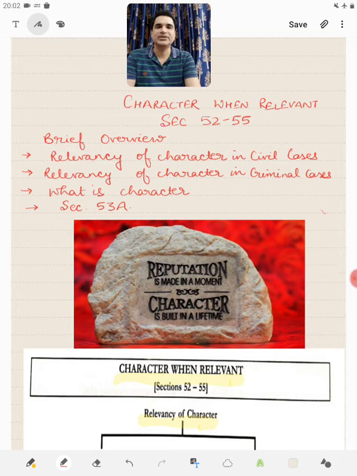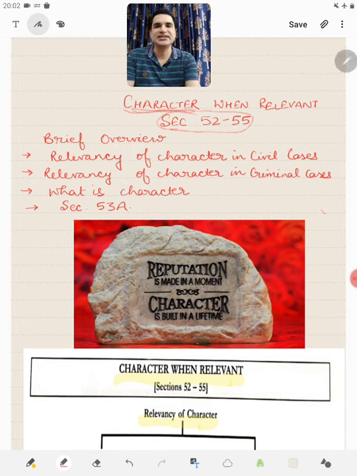Today we are going to discuss from section 52 to section 55, which deals with character, or which says when character is relevant. So as usual, let us have a brief overview of what we are going to study in this session.